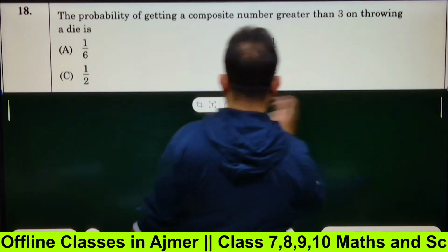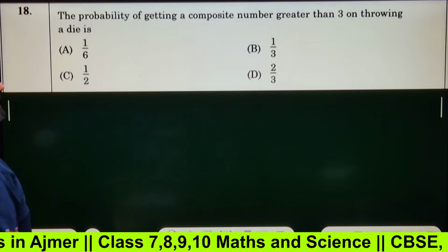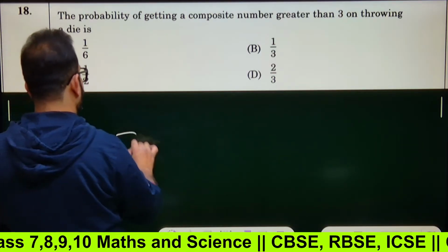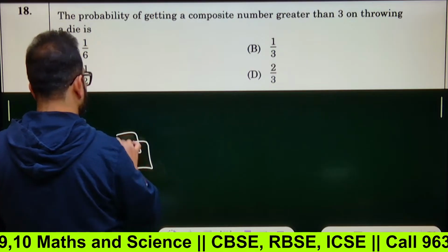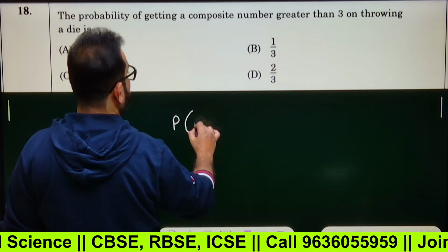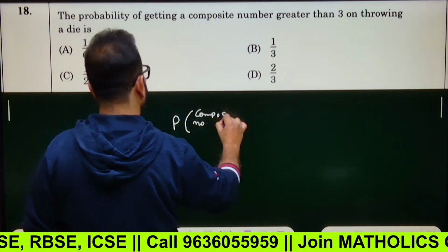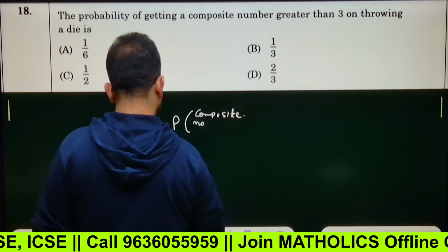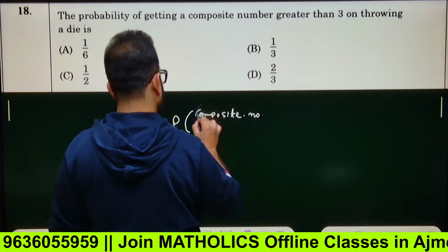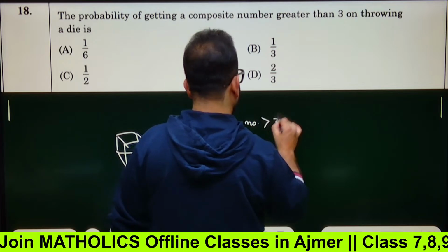Okay. Now this question is actually worth 30 seconds. The probability of getting a composite number greater than 3 on throwing a die. This is a die. So what is the total number of chances? Probability of getting a number. What kind of number? Composite number greater than 3.